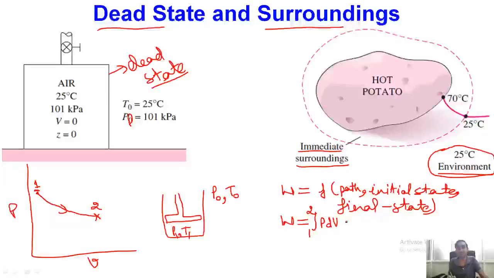Now if we consider that this piston is expanding, obviously there will be a certain maximum limit for the expansion of the piston above which it cannot expand. So what will be that range?